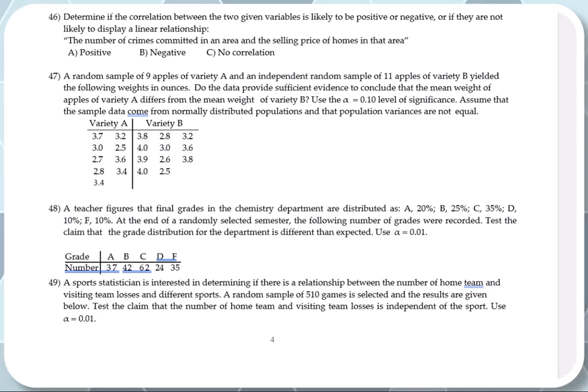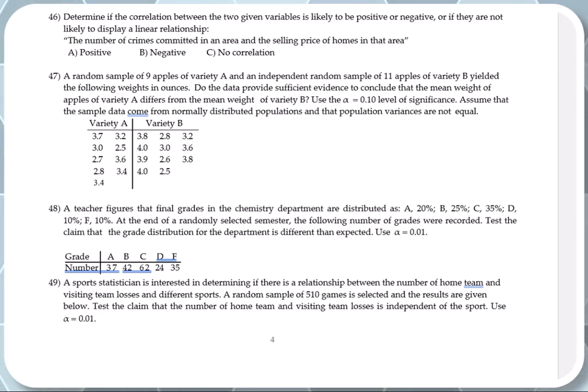Number 47. A random sample of 9 apples of variety A and an independent random sample of 11 apples of variety B yielded the following weights. Do the data provide sufficient evidence to conclude that the mean weight of apples of variety A differs from the mean weight of apples of variety B? Use alpha equal 10% level of significance. Assume that the sample data come from normally distributed populations and that the population variances are not equal. It means pooled is going to be off when you use StatCrunch.